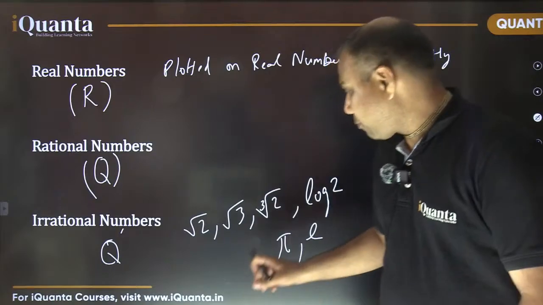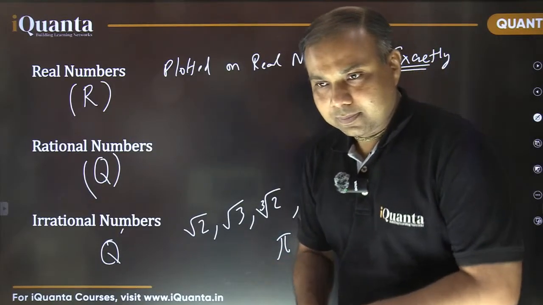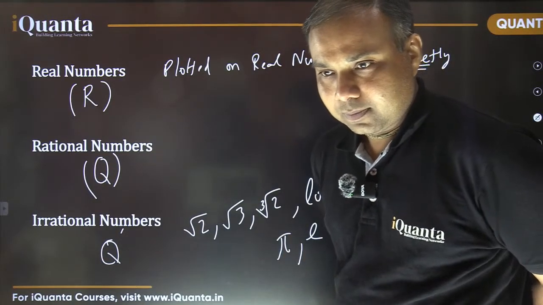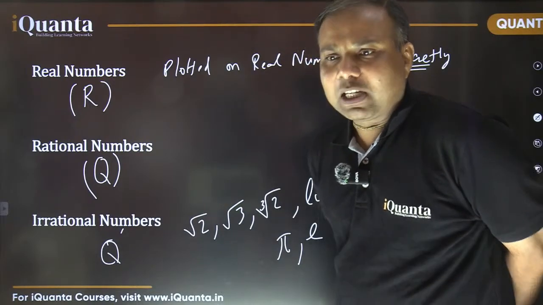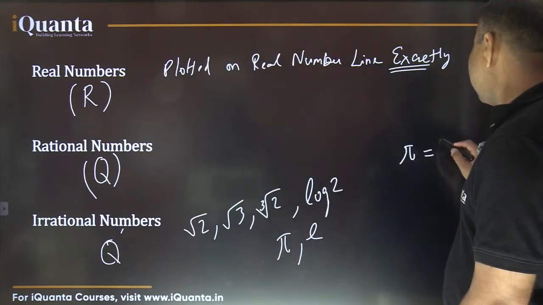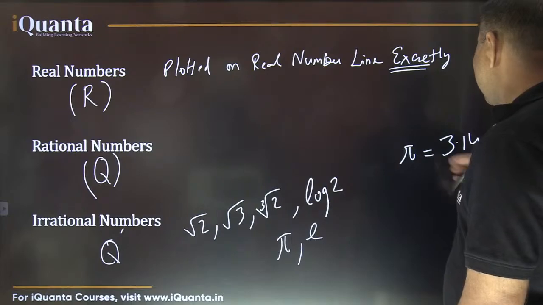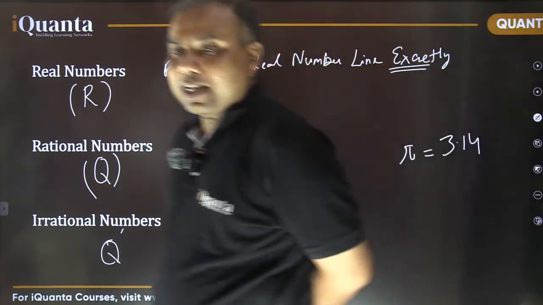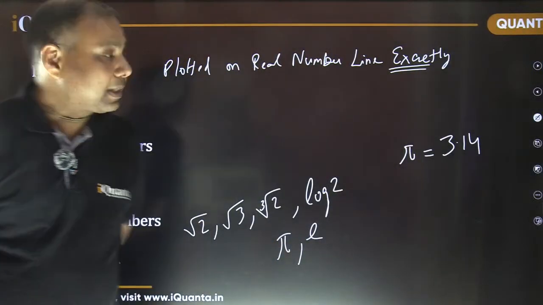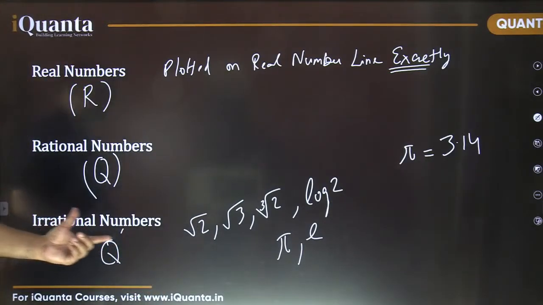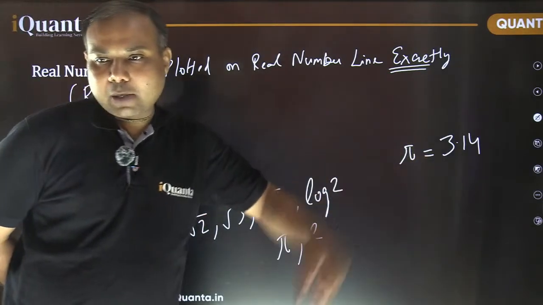Do you know the value of pi? 3.14. But 3.14 is terminating, isn't it? 3.14 is terminating in the decimal form. But we discussed that irrational numbers are non-terminating and non-repeating.